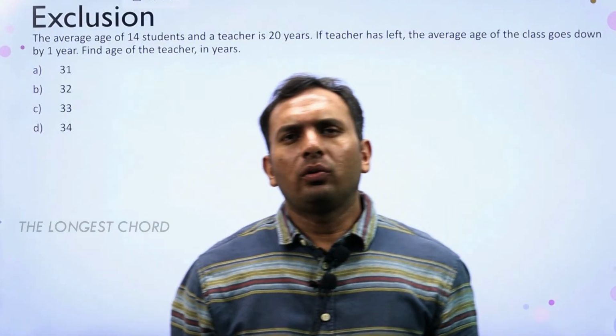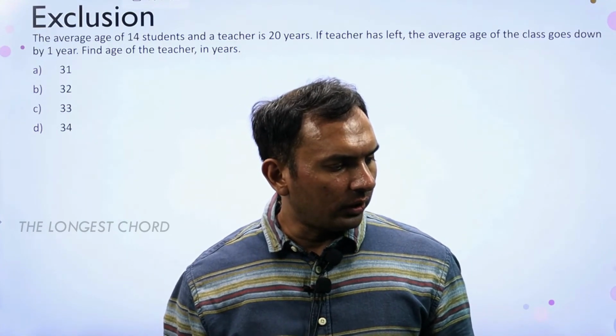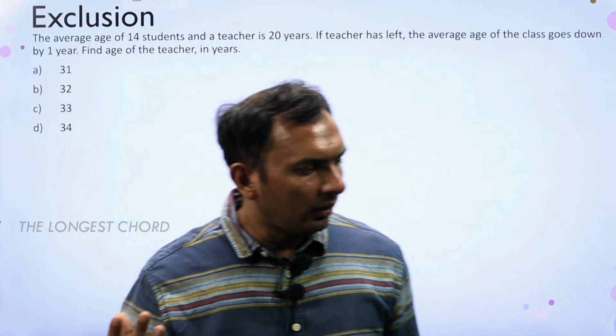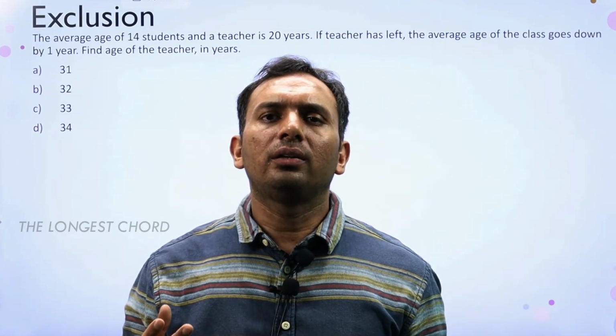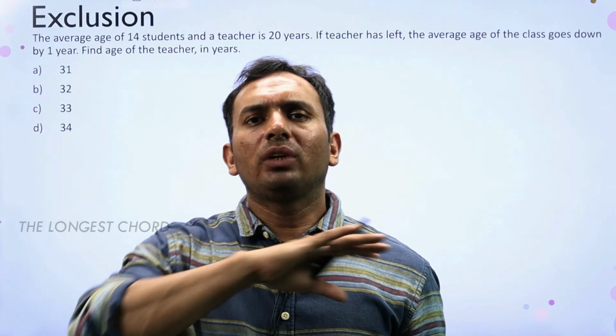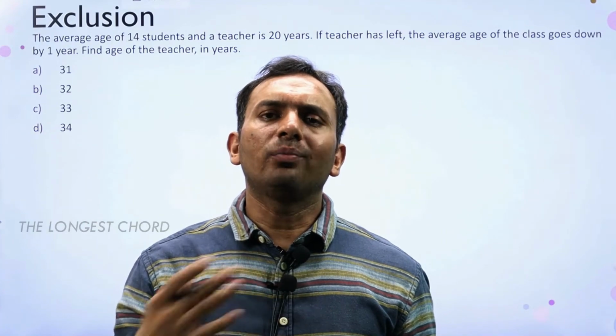Now let us look at the exclusion related questions. So basically in this question the average of 14 students and a teacher is 20. The teacher has left. Now what we can do in exclusion related questions is sometimes we can exclude the person and then we can include. So basically it makes our life easy.